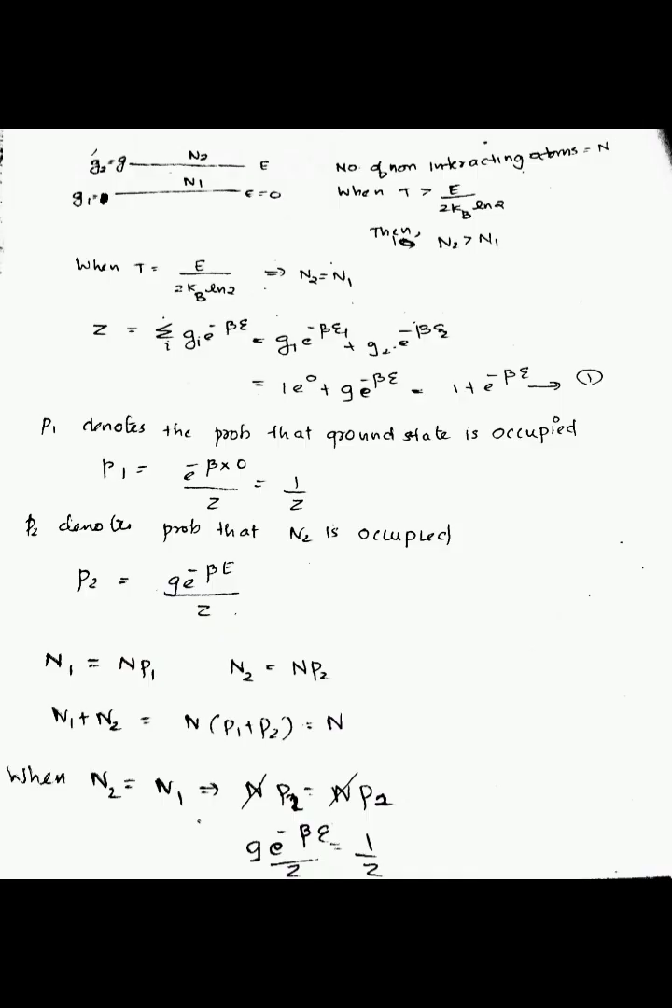That is G e raised to minus beta e by Z is equal to 1 by Z. That is G into e raised to minus beta e is equal to 1. That is G is equal to 1 by e raised to minus beta e. That is G is equal to e raised to beta e. This is equal to e raised to e by kT. And here it is given that T is equal to e by 2 kb ln2. That is equal to e raised to e divided by k into 2k ln2 by e. So G is equal to e raised to 2 ln2, that is equal to e raised to ln2 square, that is equal to 4.